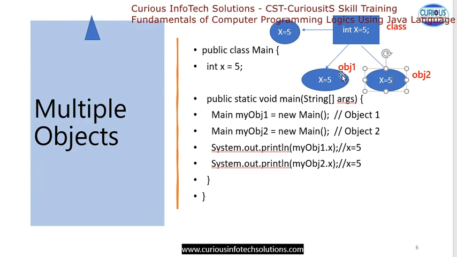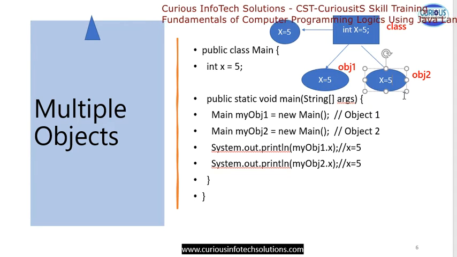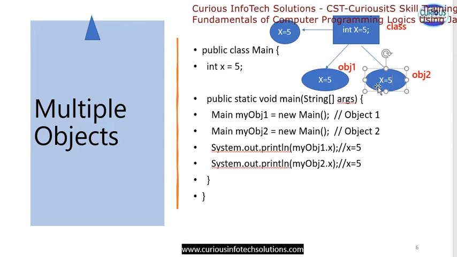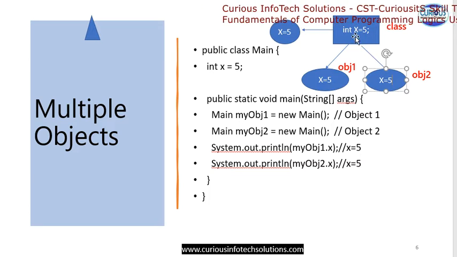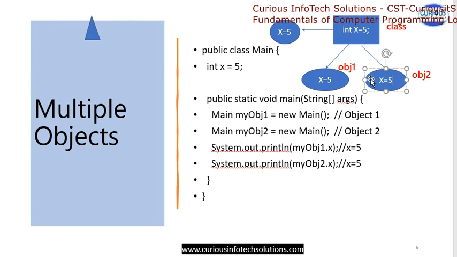So in this object x is equal to 5, and in this object x is equal to 5. From this class we are taking the two objects.